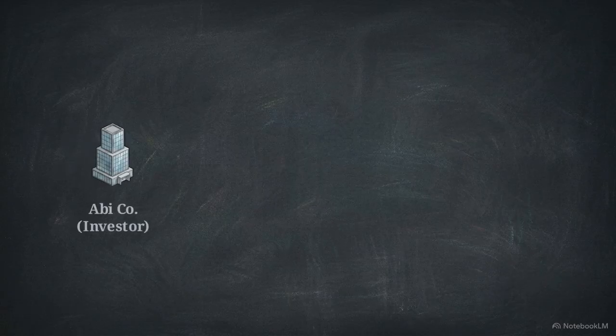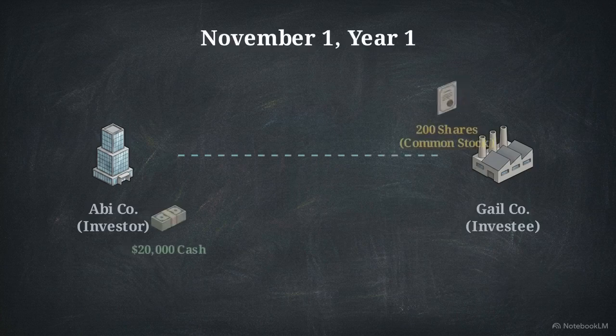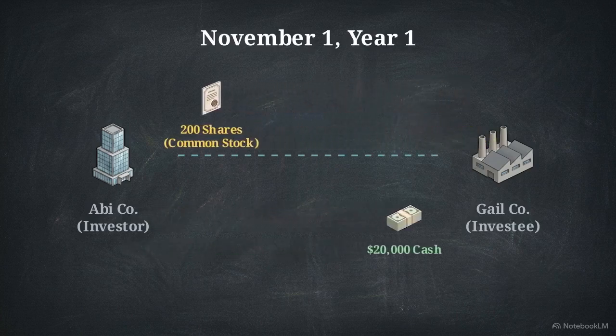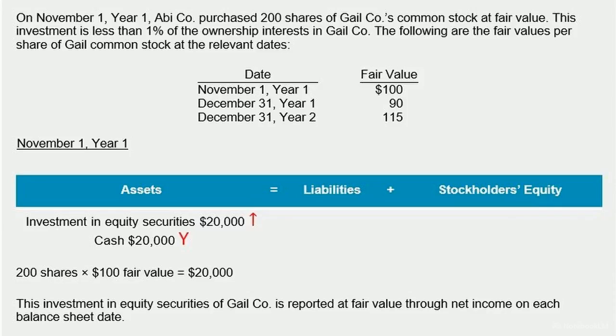To see this mechanism in practice, consider a case study involving Abico. On November 1st of year 1, they purchased 200 shares of Galeco common stock. Looking at this initial acquisition, fair value is $100 per share, totaling $20,000. On the left side, cash decreases by $20,000, while a new asset, investment in equity securities, increases by the same amount. Liabilities and stockholders' equity remain untouched.